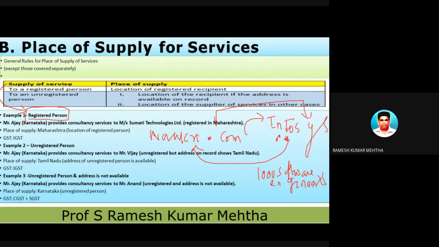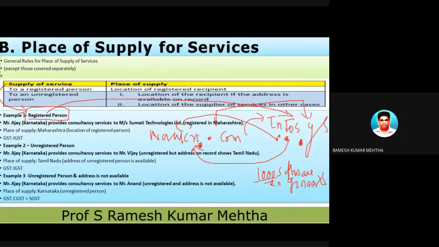Infosys is telling Naukri.com to recruit, select and appoint 1,000 software engineers for Infosys, and they give some suitable specifications, like how much experience, what qualification, and all that stuff. Now, Naukri.com is the service provider and Infosys is the service recipient. The first question is whether the person receiving the service, Infosys, is registered or not. To my knowledge, Infosys is a registered person.